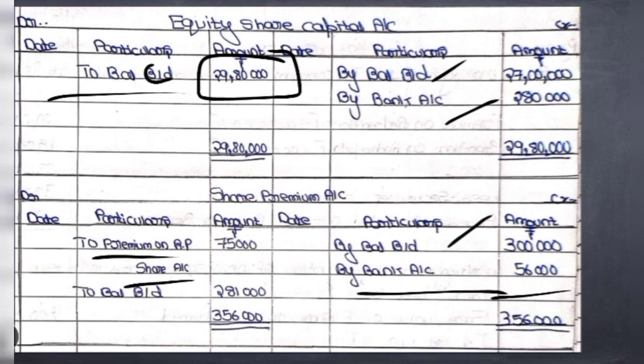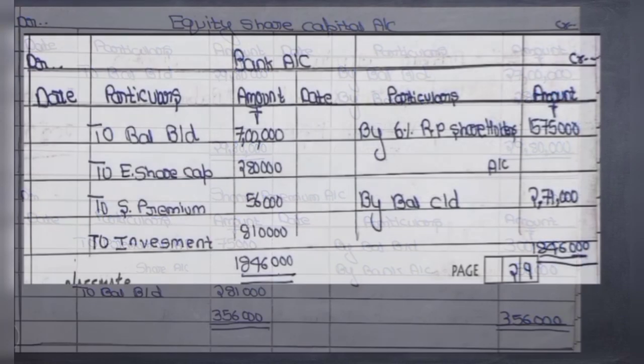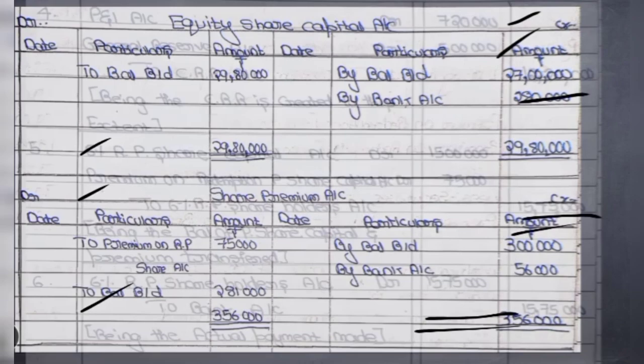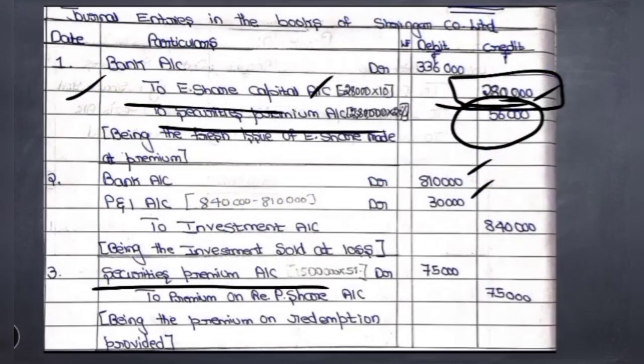After that, we are going to close the share premium account. The credit side total is more, 3,56,000. The same total is written here. Thereby we are getting a balancing figure of 2,81,000. So this is the closing balance. We have to write to balance carried down, 2,81,000. Then we are going to prepare the bank account. Here the bank account is an asset. It should start with the debit balance. So we will write here to balance brought down. The opening bank balance was, let us once see the question.